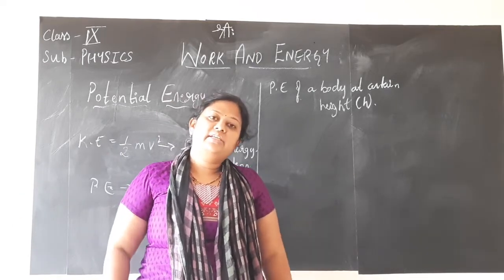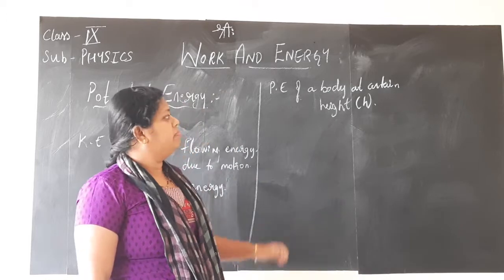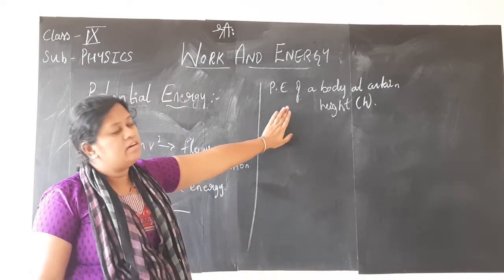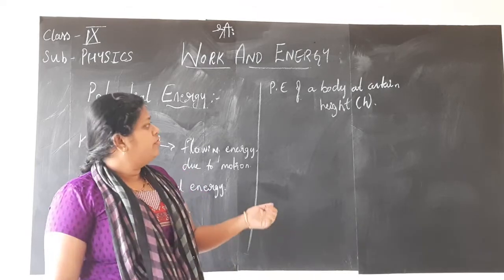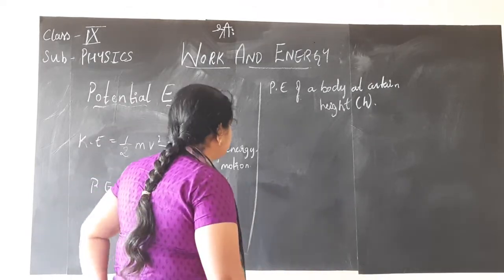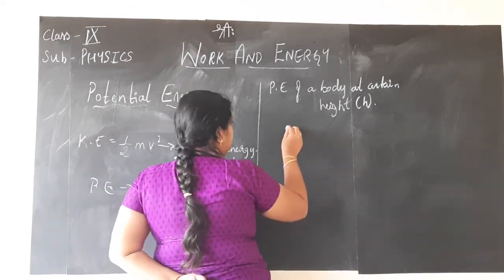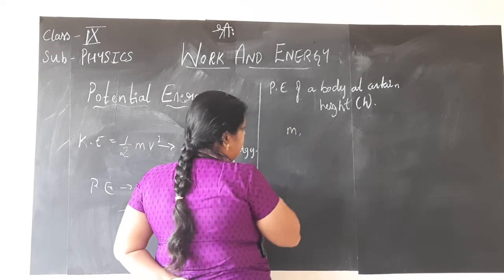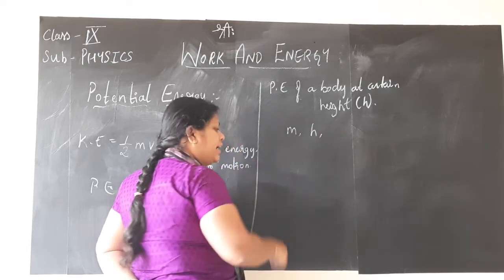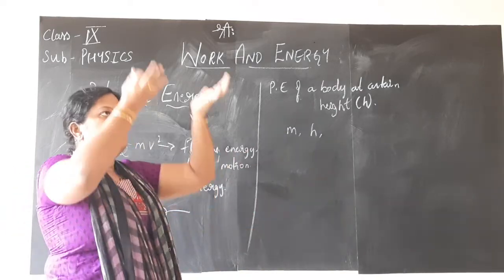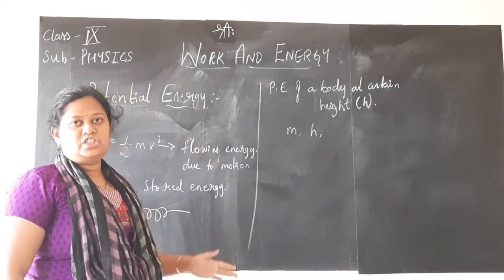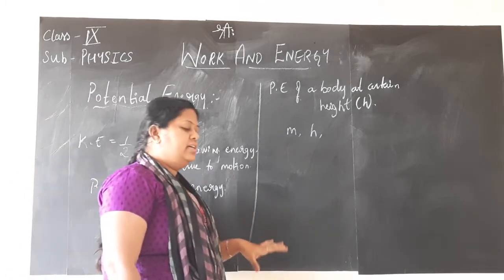So that is also one example for the potential energy of the body. Why did I explain this example? The reason is very simple. That will help us in deriving the formula for potential energy of a body. So consider any object of mass m which is raised to a certain height h and is released down.